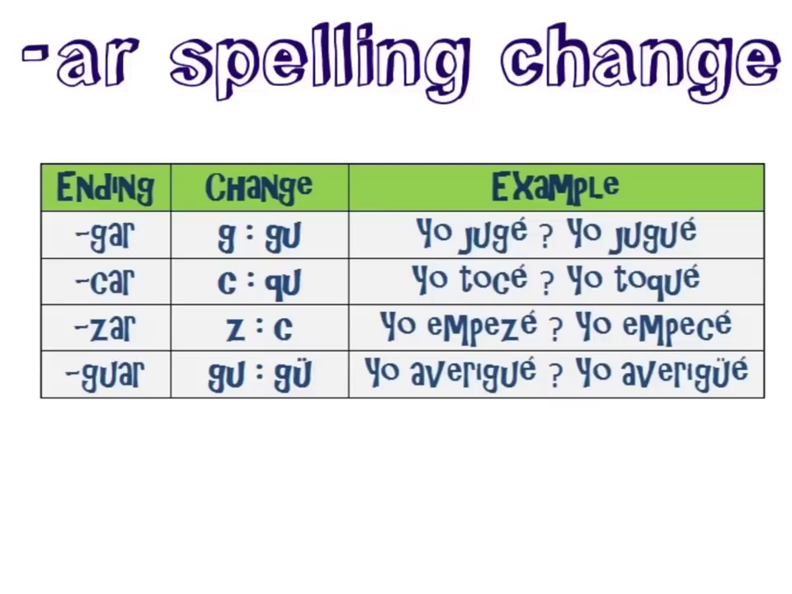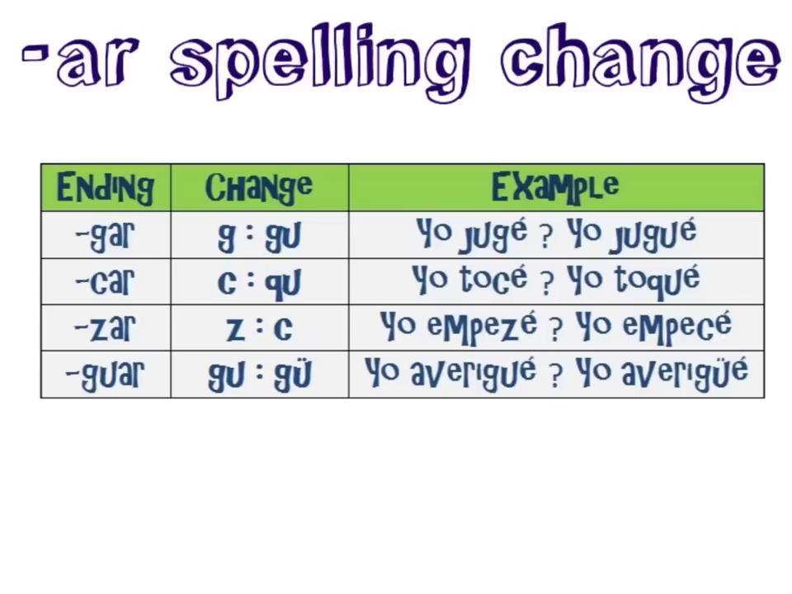For car verbs, we are trying to keep the k sound. So if we look at our example of the verb tocar, and you hear the k when I say tocar, you see that T-O-C-E is how the verb would look if it did not receive a spelling change. And that would be pronounced tose. Tose does not sound like tocar, so we change the C to a Q-U, and now we have toqué. Toqué sounds like tocar, so we're good to go.